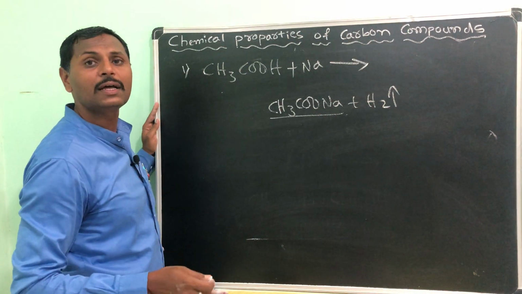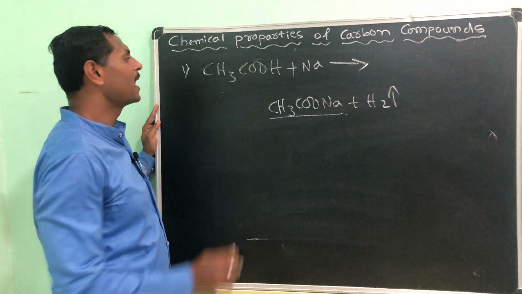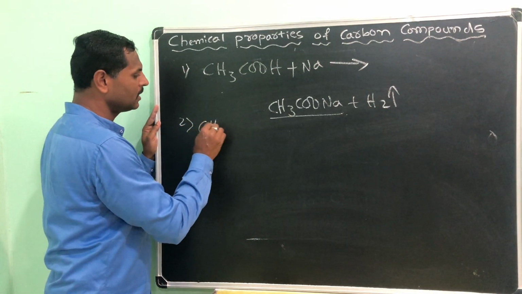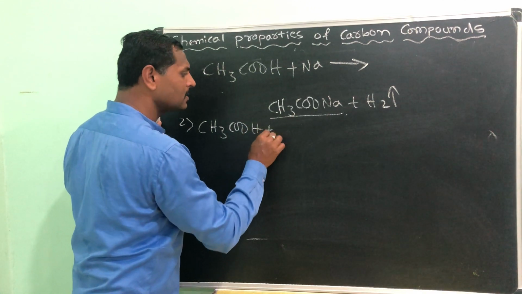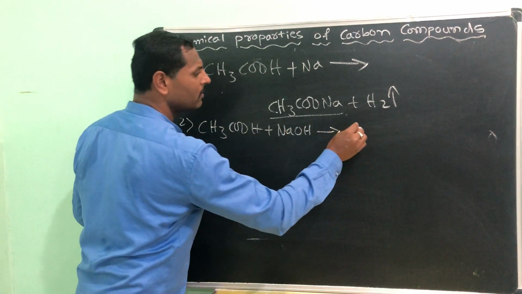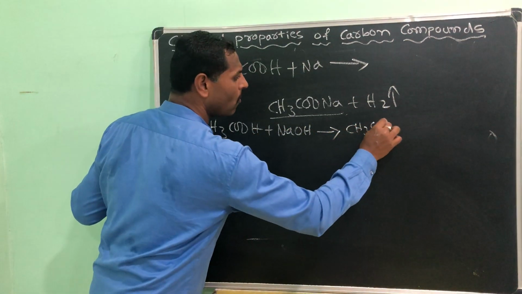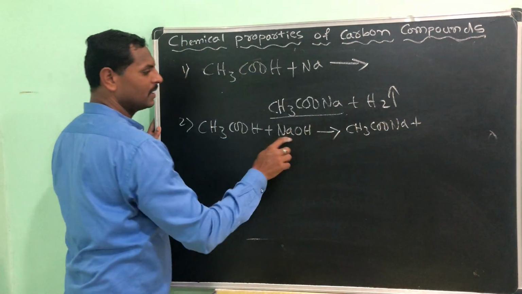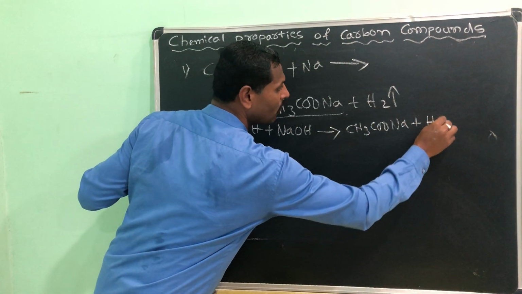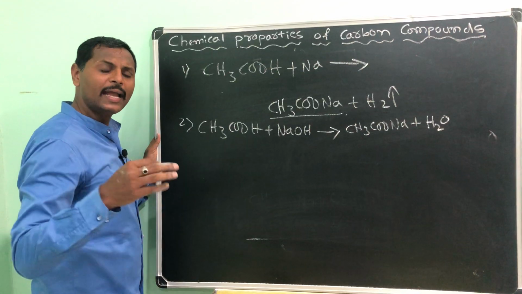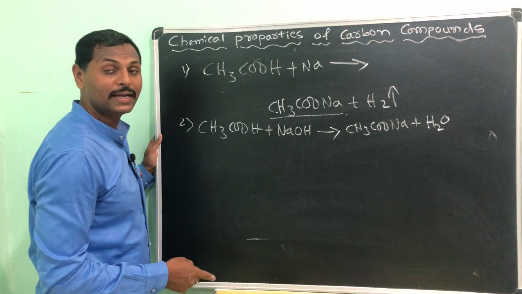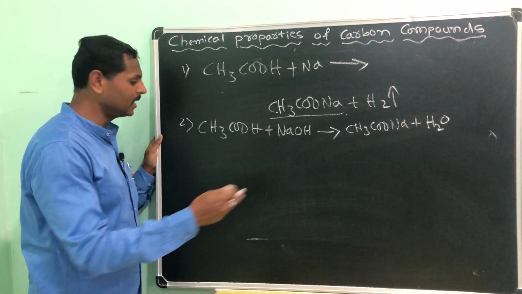Many times they will ask you the chemical reactions of ethanoic acid with the metal, okay, with the caustic soda. CH3COOH plus caustic soda, we will take NaOH. What will you get? We will see now. Same product you will get, CH3COONa, and instead of hydrogen you will get water. Even in the acid base salts we have discussed, these acids when they react with the metal carbonates give carbon dioxide, that also we will see.